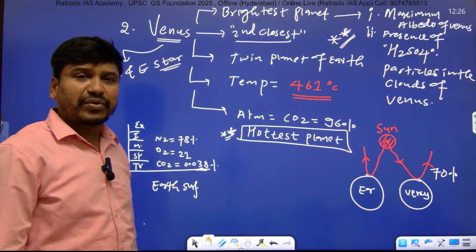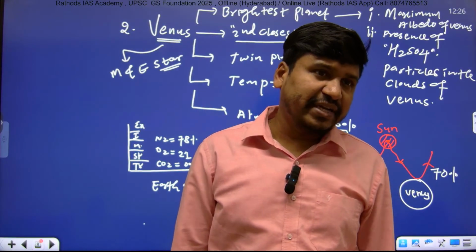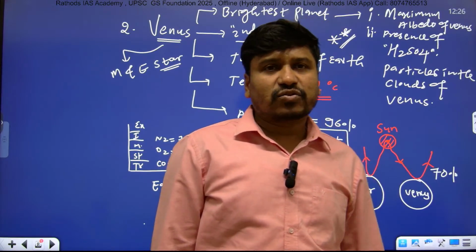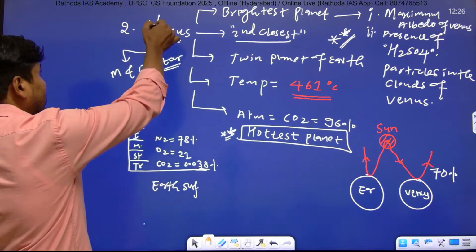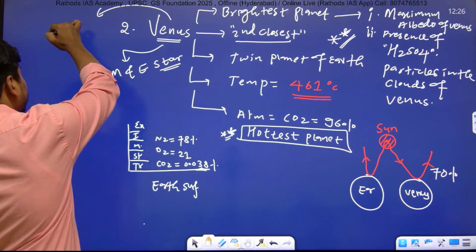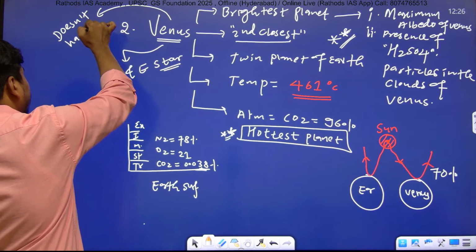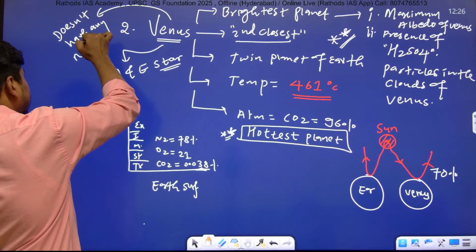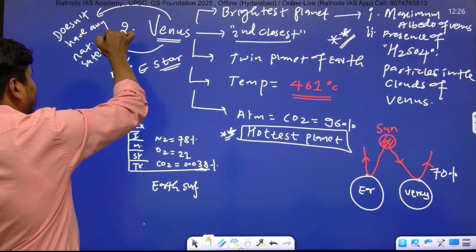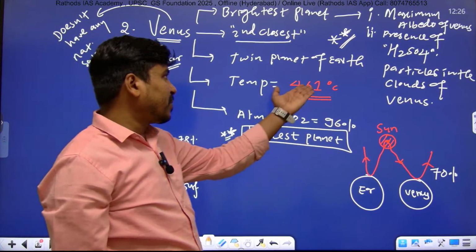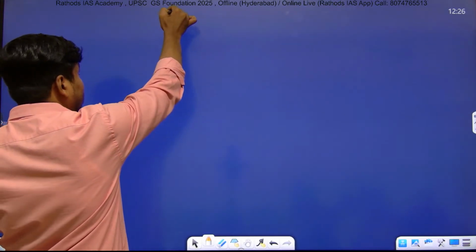And Venus also doesn't have any natural satellite. Why? What is the reason? It is very close to the Sun, and the Sun has huge gravity, so it doesn't have any natural satellite, right? So that's a very important point. Venus doesn't have any natural satellites. And life is also not possible because the temperature is 461 degrees Celsius. Life is not possible. Next one, the third one, Earth.